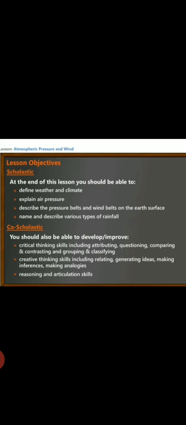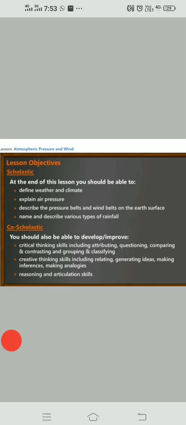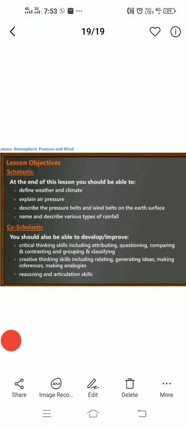Today, we are starting with the Geography chapter. So, let's go through the different points of climatic changes. First of all, we are going to study weather and climate, then air pressure, then pressure belts, then various types of rainfall.